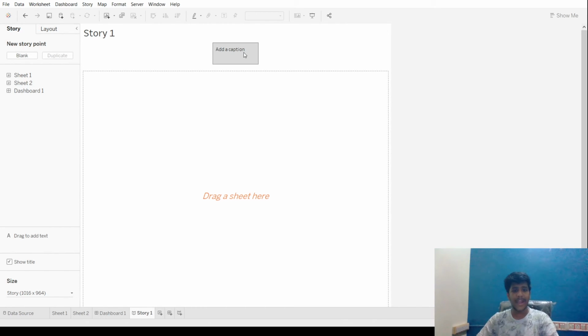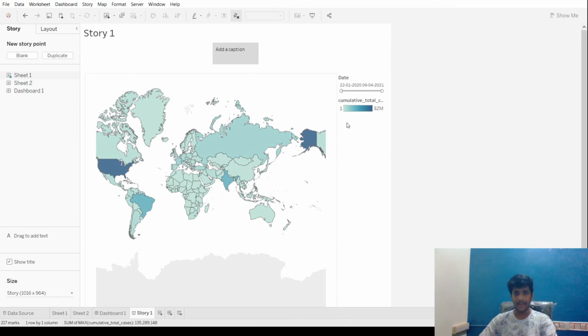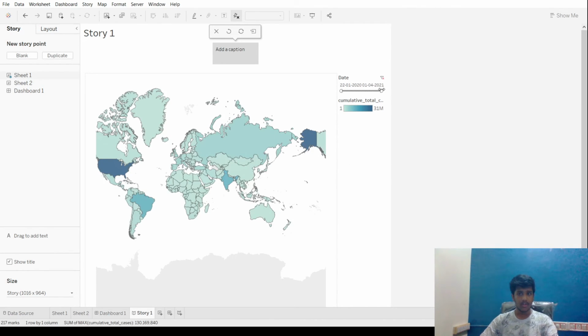So we can add a caption, and we can add a sheet over here. Now I have added a sheet, and as we created all those time scales, it's still interactive. It's not a picture, so it's still interactive. And we can add a caption here. I'm just adding a world map for now, and sheet 2.